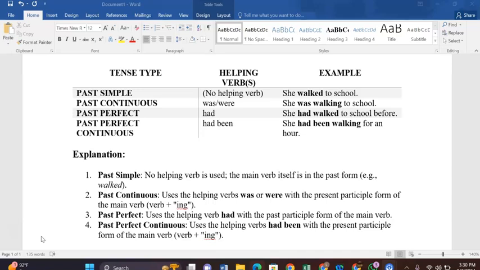Okay, so in the last video I taught you all about the present tense: what helping verbs we use in the present tense, and what forms of verb we use in present simple, present continuous, and present perfect. So today I am going to teach you about the past tense. We will discuss past simple, past continuous, past perfect, and past perfect continuous. In this video, everything will be discussed about the past tense.